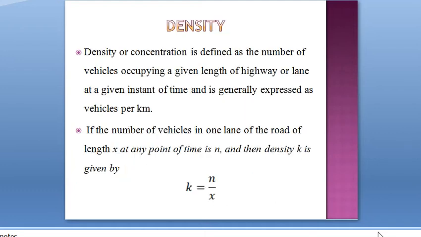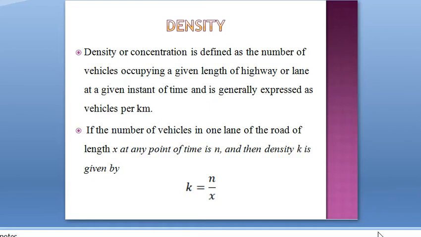The next parameter is density. Density or concentration is defined as the number of vehicles occupying a given length of highway or lane at a given instant of time, and is generally expressed as vehicles per kilometer. Density is vehicles per kilometer, and flow or volume is vehicles per time. Here density is measured per unit length of road, so its unit is vehicles per kilometer.